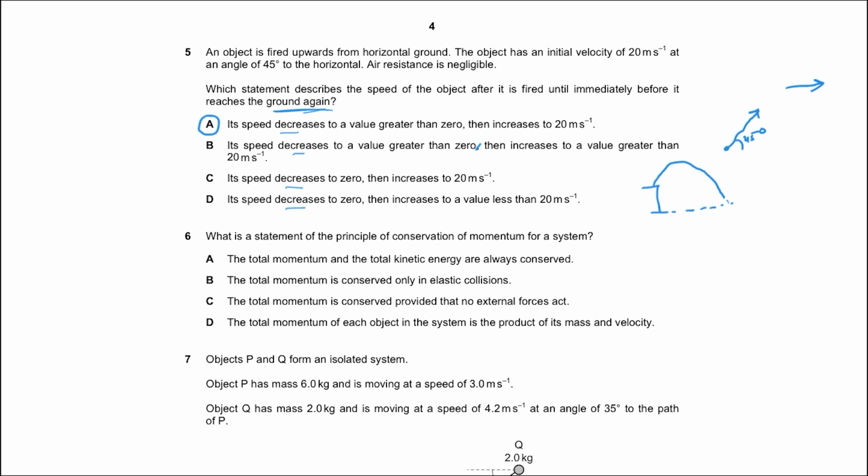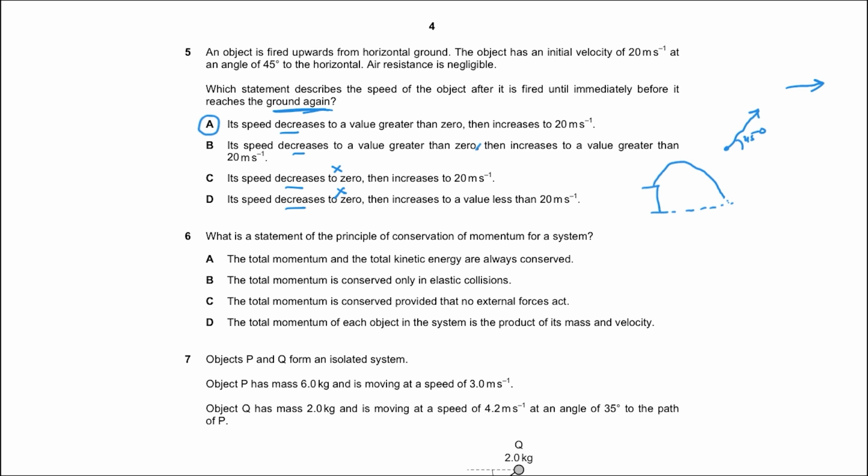Its speed decreases to 0. Decreases to 0. C and D are both incorrect because the speed does not decrease to 0 unless the question was about an object that is fired vertically upwards and has no horizontal component. Then the speed would decrease to 0. So C and D are thus incorrect.